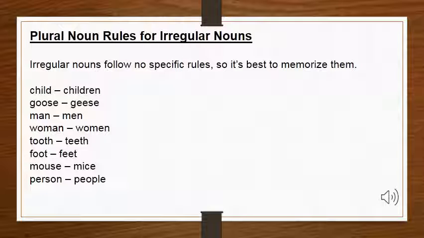As you can see in number 1, we have written child. Child will become children. And in the second example, we have goose. It will become geese. Man will become men, and woman will become women. Tooth becomes teeth. Foot becomes feet. Mouse becomes mice, and person becomes people. Now you can see all the irregular nouns change differently because they don't follow any kind of rules. So to understand them, you have to learn them.